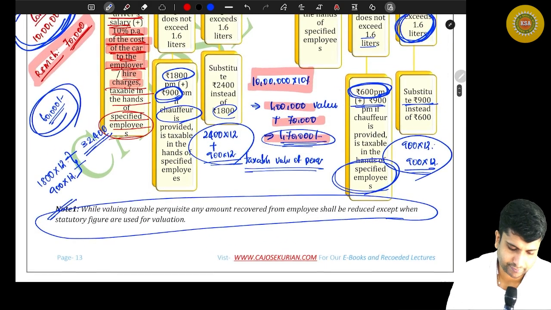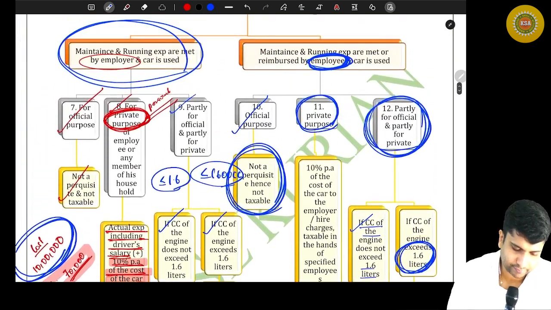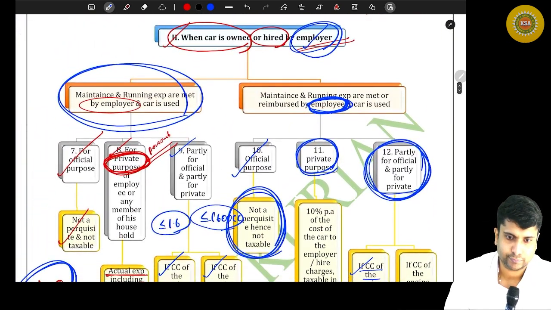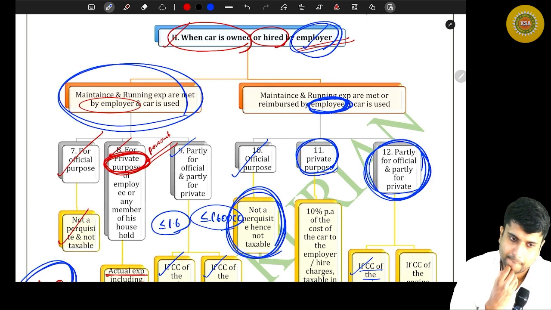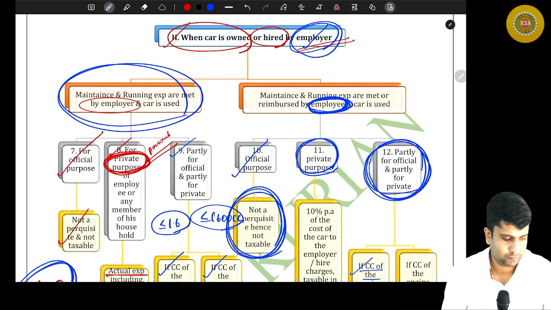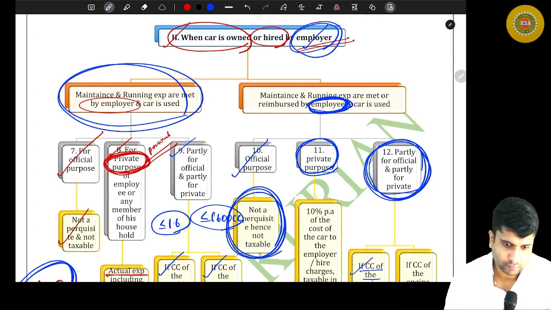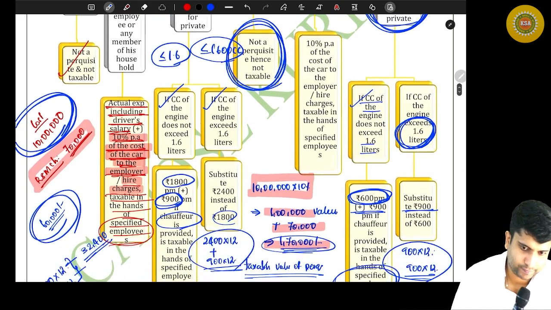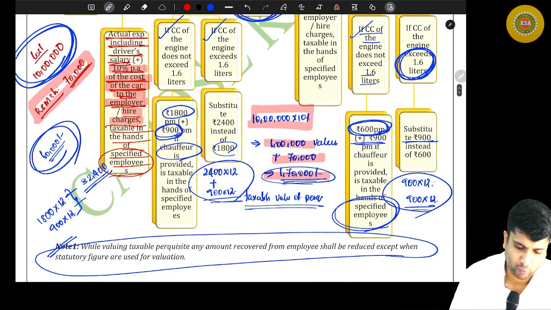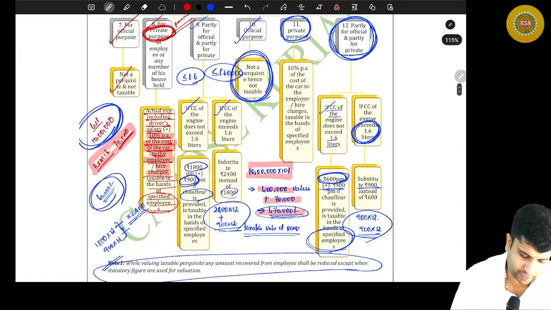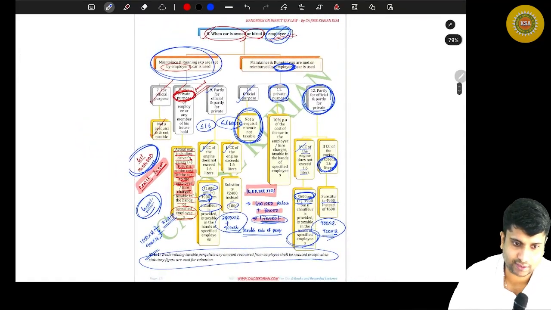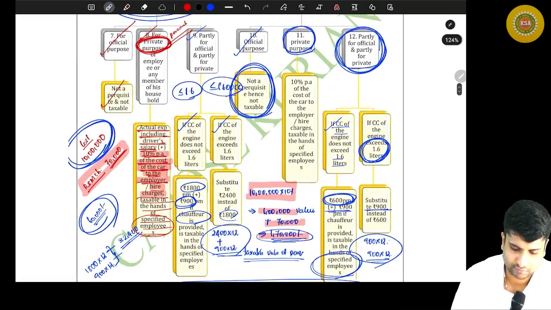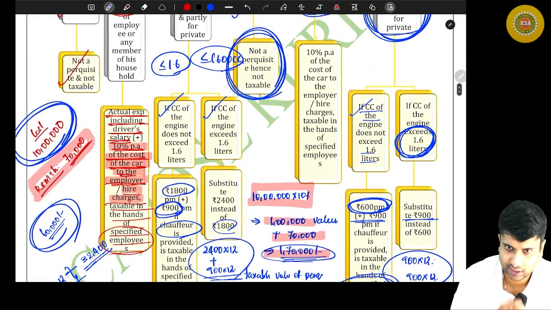Second chart, okay. Yeah, this is the second chart. Full chart, oh, I cannot display the full chart in one page. It will be like this if I display the full chart in one page. So it's a kind of a task.